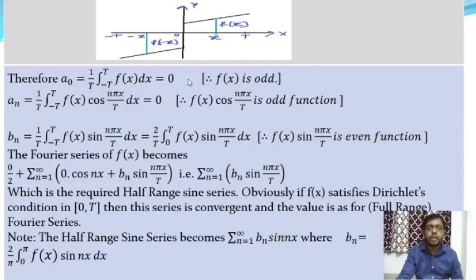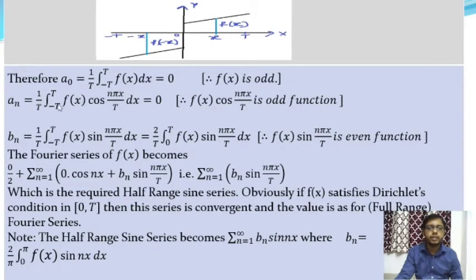So this is the sine function, so a0 and an are 0. Here f(x) is an odd function, and you know the Fourier coefficient of Euler's formula is 0 when the function f(x) is an odd function. As well, an is equal to 1 by t into integration over minus t to plus t of f(x) into cos n pi x by t dx, and it will also be 0. Why? Because the function f(x) into cos n pi x by t is an odd function.